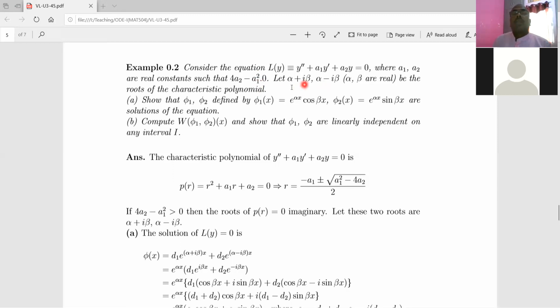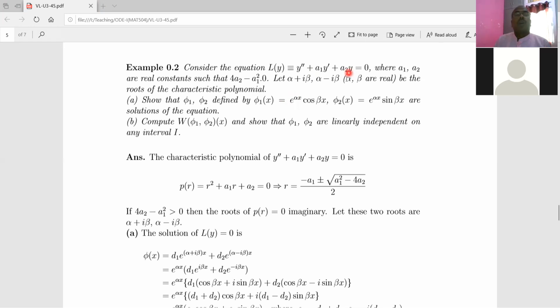And let alpha plus i beta and alpha minus i beta, where alpha and beta are real, be the two complex roots of the characteristic polynomial of this differential equation that we are going to assume here. With this assumption, we show that the functions phi 1 and phi 2 given by this, phi 1 is this exponential function into cosine beta x, and the second function is the exponential function into sine beta x, are solutions of the second order differential equation.